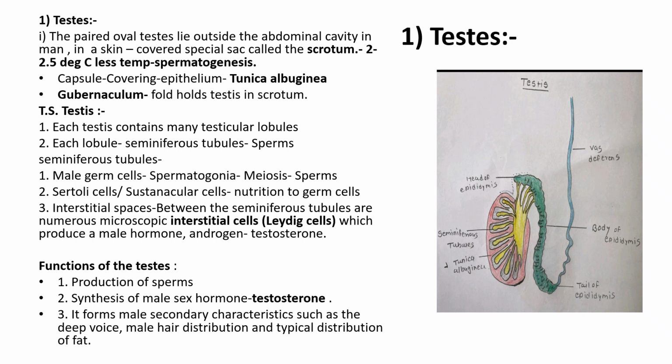There are interstitial spaces between the seminiferous tubules, and there are numerous microscopic interstitial cells called Leydig cells, which produce the male hormone androgen, that is testosterone. The functions of the testes: first, production of sperms, the male gamete, and second, synthesis of the male sex hormone testosterone, which helps to form the male secondary characteristics such as deep voice, male hair distribution, and typical distribution of fat, that is masculine fat nature.